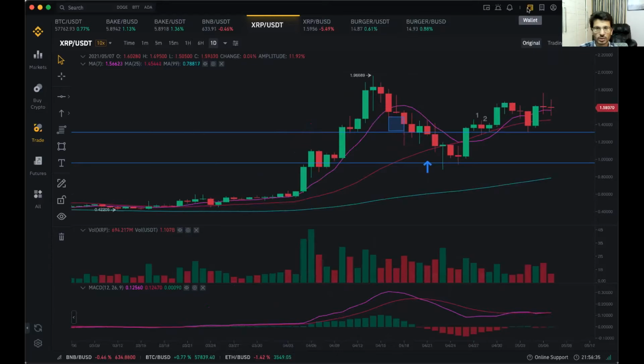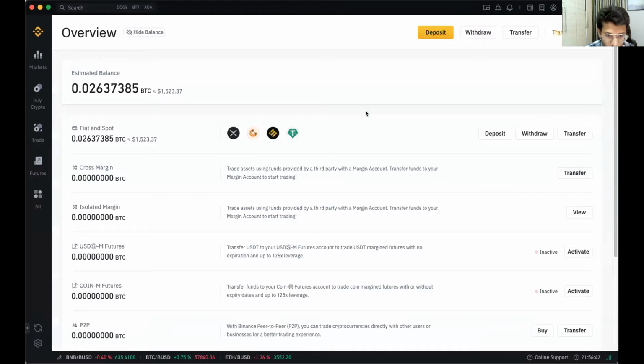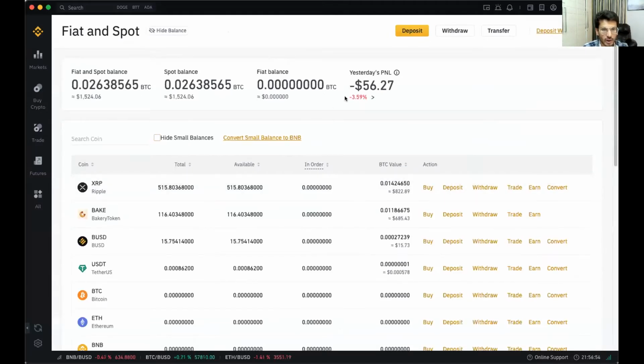So moving on to the wallet here. Now I'll be telling you a little bit about various kinds of coins and tokens available here. In this particular portfolio, I have $1,500. I made a loss of $56 yesterday in this particular account. I have Ripple, and I've got Bakery coin here around $600.